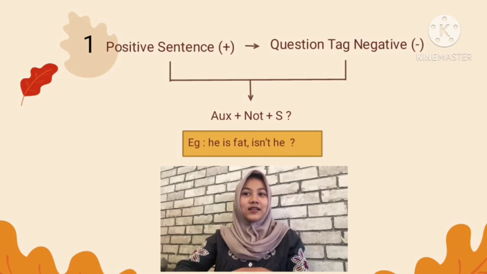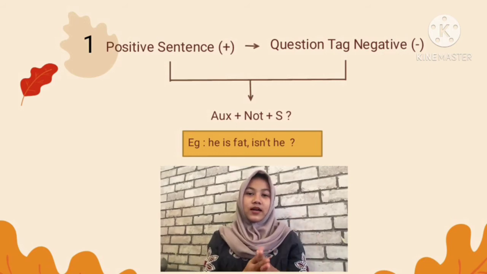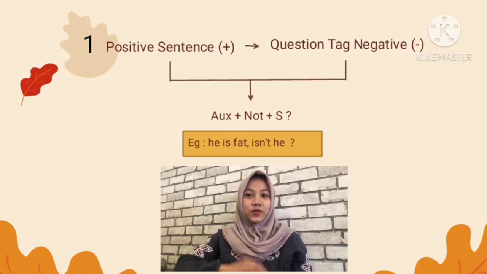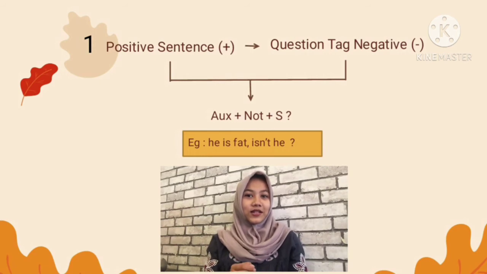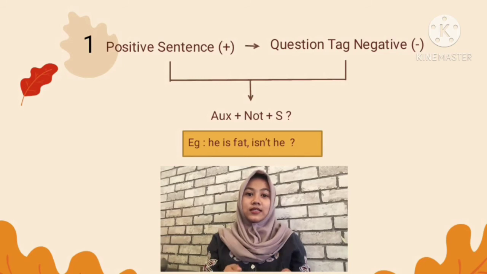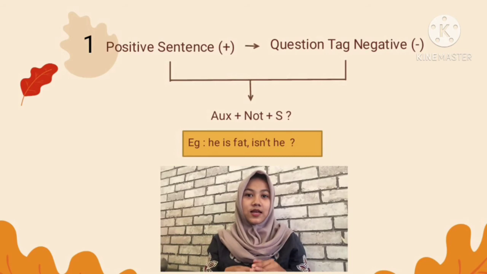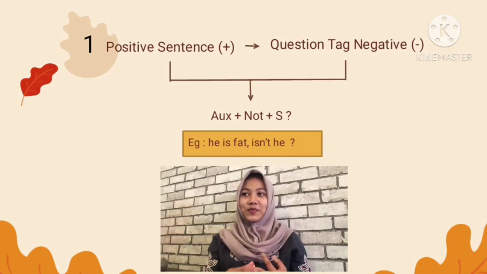The auxiliary that Ridwan explained earlier is to be, to have, and to do. And the subject here is the subject used by the positive sentence in front, as well as the auxiliary. Well, if the sentence in front doesn't have an auxiliary, then we insert do, or 3D, whatever you know about do, does, did, depending on whether the sentence is present or past, and depending on whether the subject is singular, plural, or third person singular.